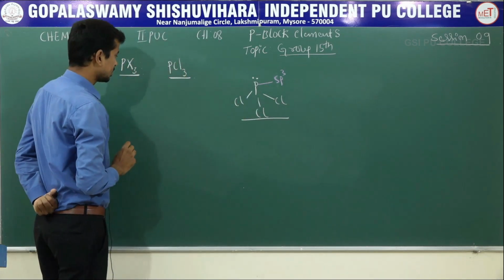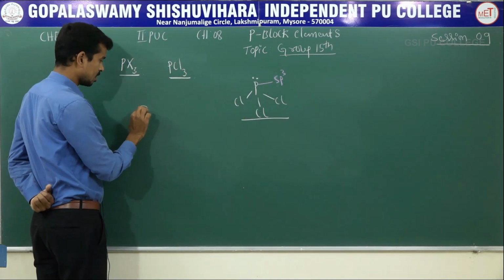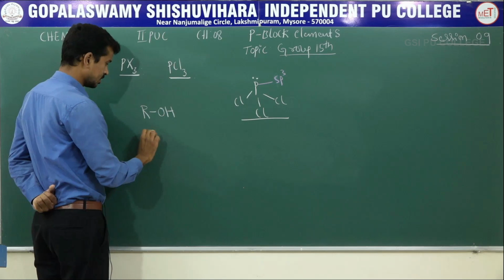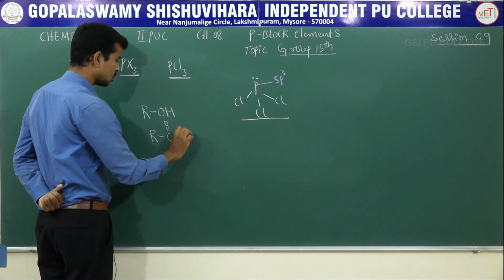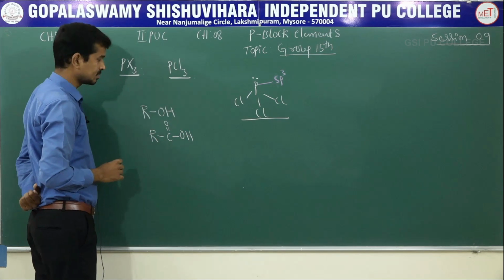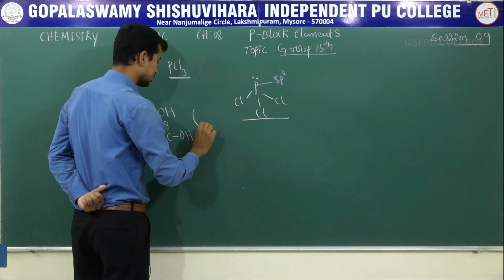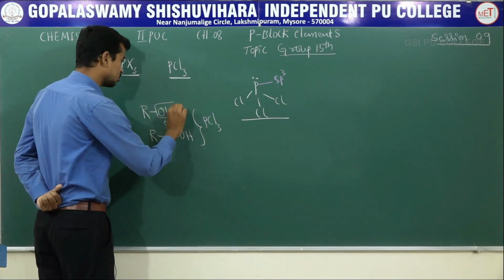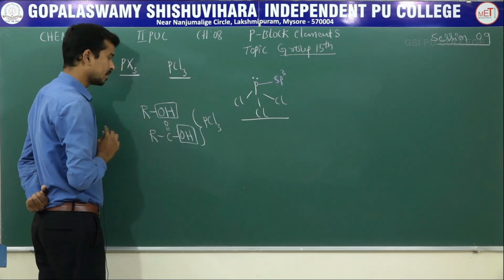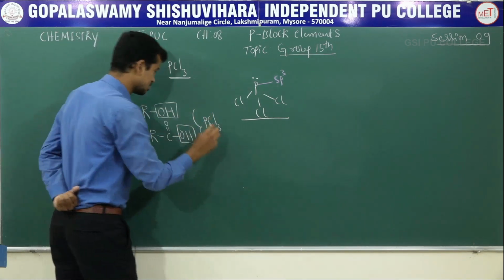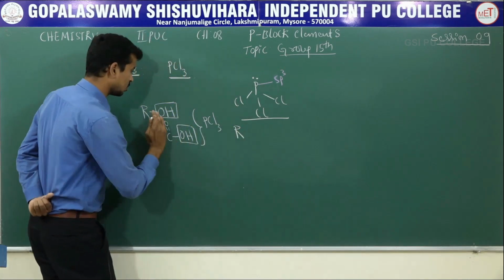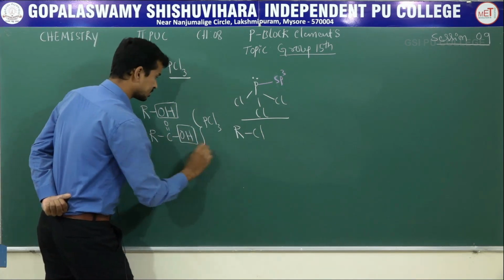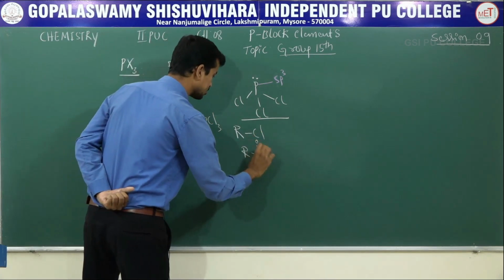Let us know that the functional groups ROH, alcohol, and RCOOH, carboxylic acids, react with phosphorus trichloride. The OH group can be replaced with Cl. In ROH, the OH is replaced by Cl to give RCl, and in carboxylic acid the OH group is replaced by Cl to give acid chloride.